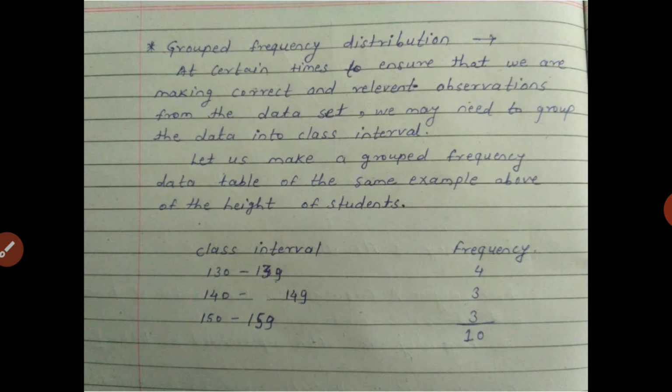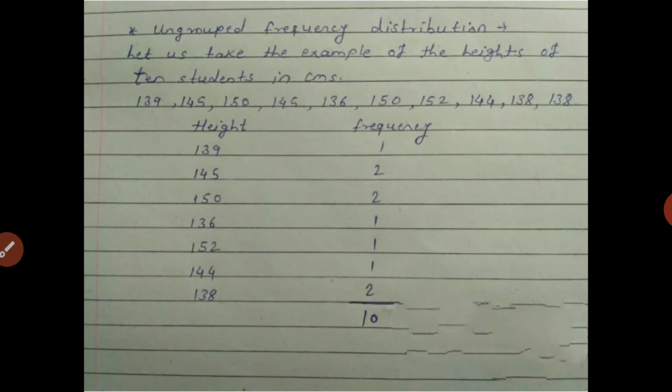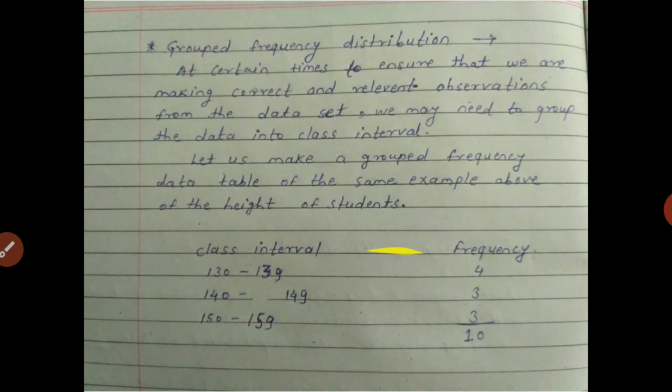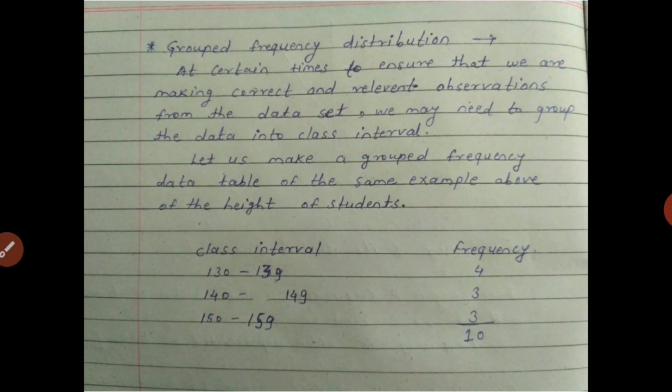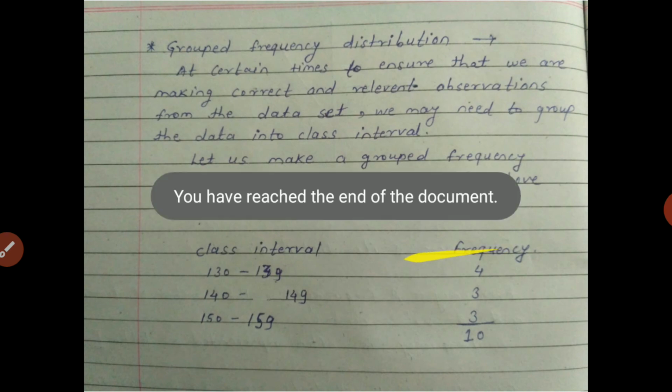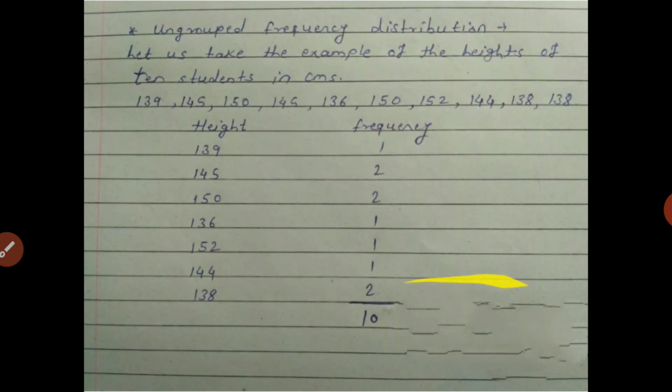So these are the two types of frequency distribution, ungrouped and grouped. Ungrouped frequency distribution has its own advantages and disadvantages, and grouped frequency distribution also has some advantages and disadvantages. This is about the statistical terms. I hope you find this video informative.